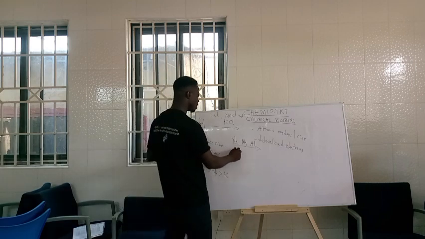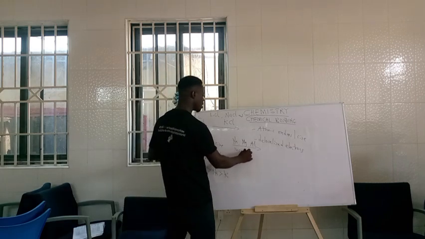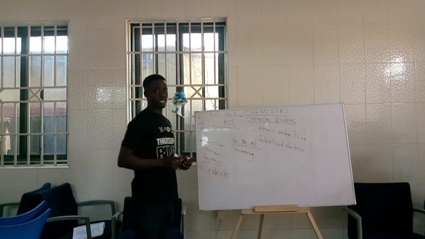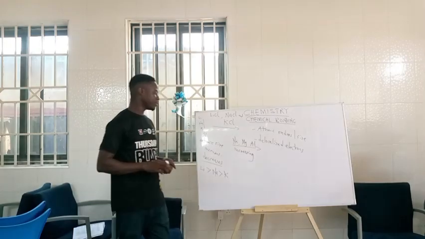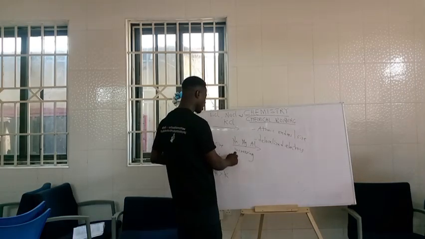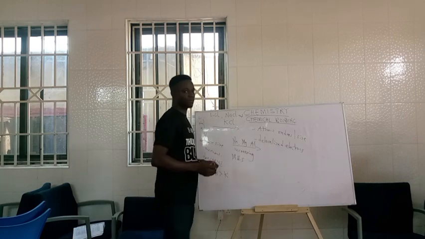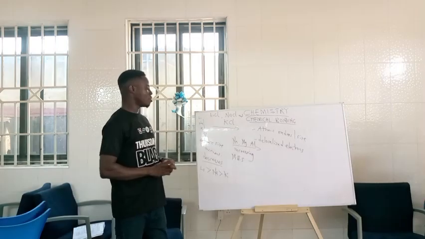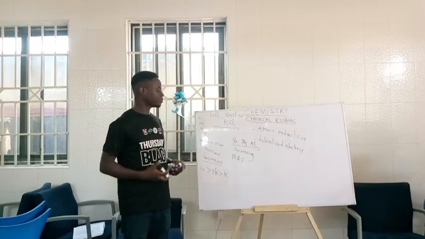When you are moving from left to right on the periodic table, or moving across the period, metallic bond strength increases. Increases means from the smallest to the biggest.